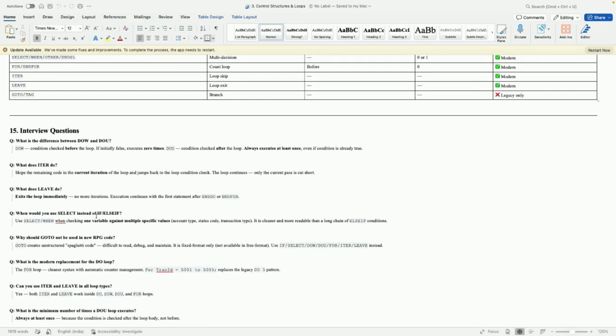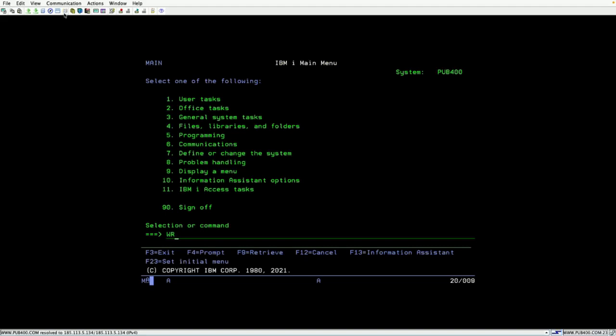What would be the use of SELECT, and when would you use SELECT instead of an IF-ELSE statement? Use SELECT when checking one variable against multiple specific values; it is cleaner and more readable than a long chain. Why should GOTO not be used in new RPG? GOTO creates unstructured, convoluted code that is difficult to read.